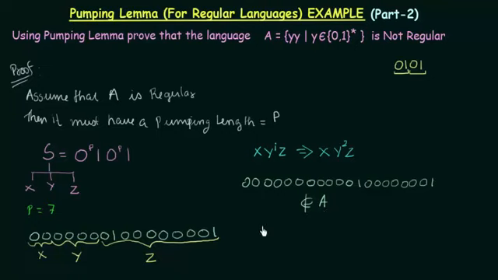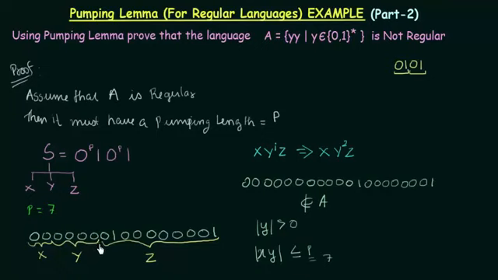And there were two more conditions, if you remember. Another condition was that the length of y should be greater than 0, and it is correct. And there is another condition which says that the length of x and y together must be less than or equal to p, and in our case p is equal to 7. Here the length of x and y together is 6, so it satisfies.